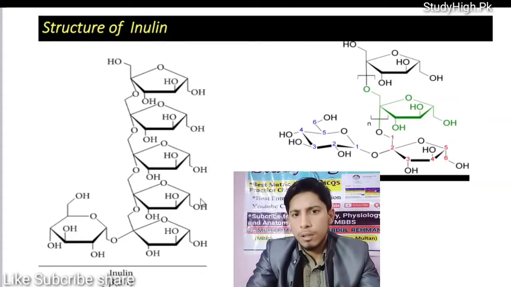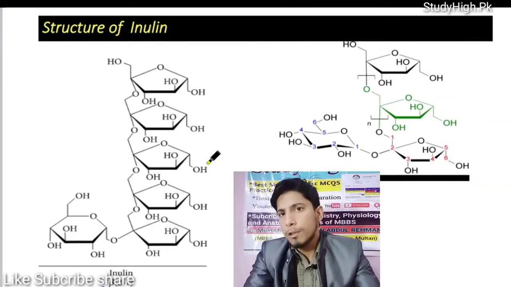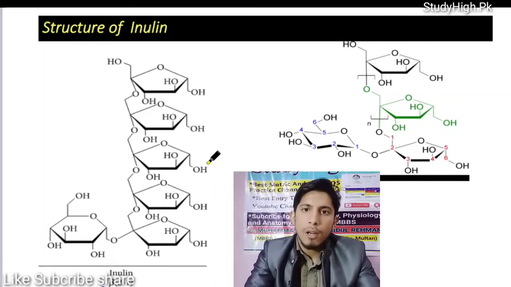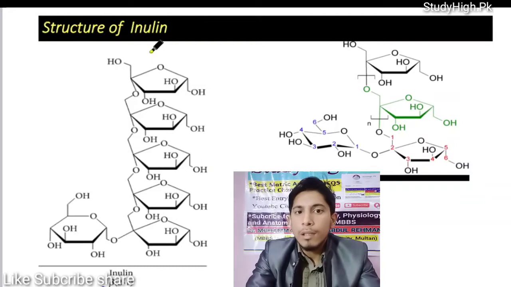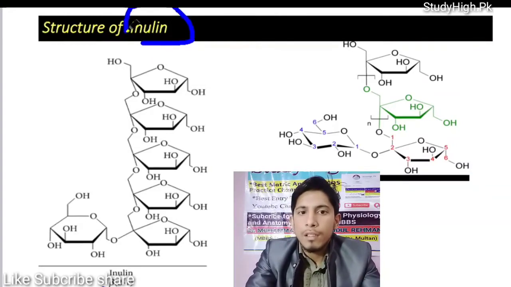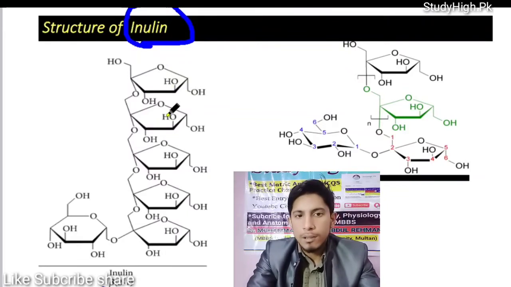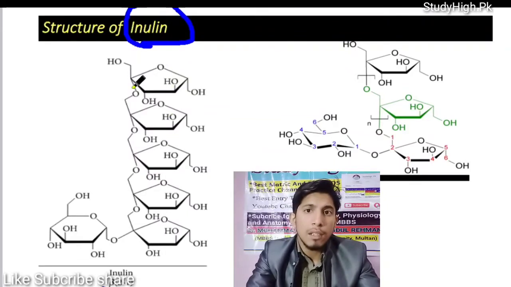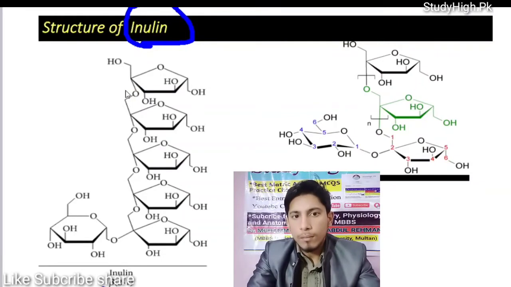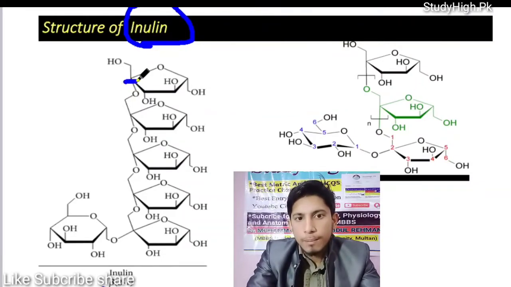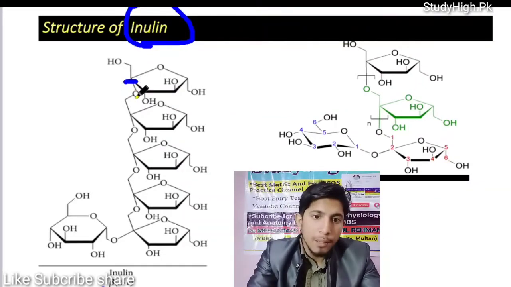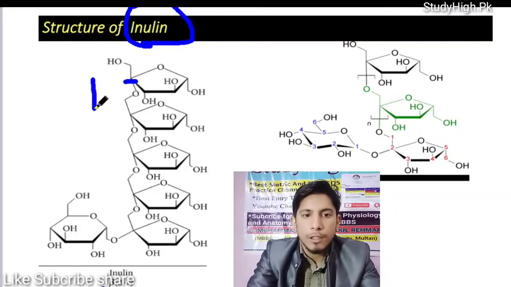Beta fructose. It is a polymer of fructose, whereas starch, glycogen, cellulose are the polymer of glucose. So inulin is a polymer of what? Fructose. One fructose connected with the other through beta 2,1 glycosidic bond. This is the anomeric carbon, glycosidic bond that is projected onward.